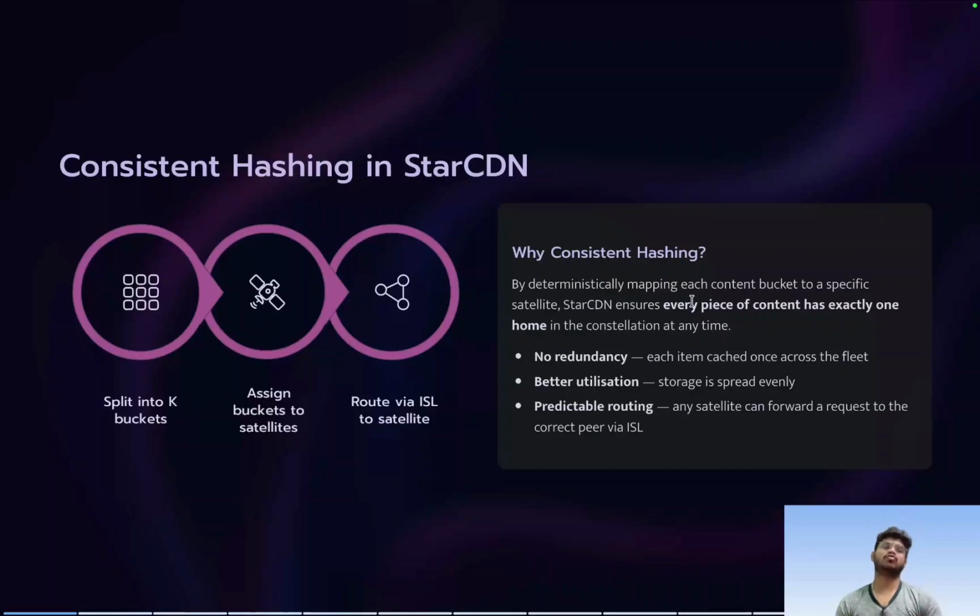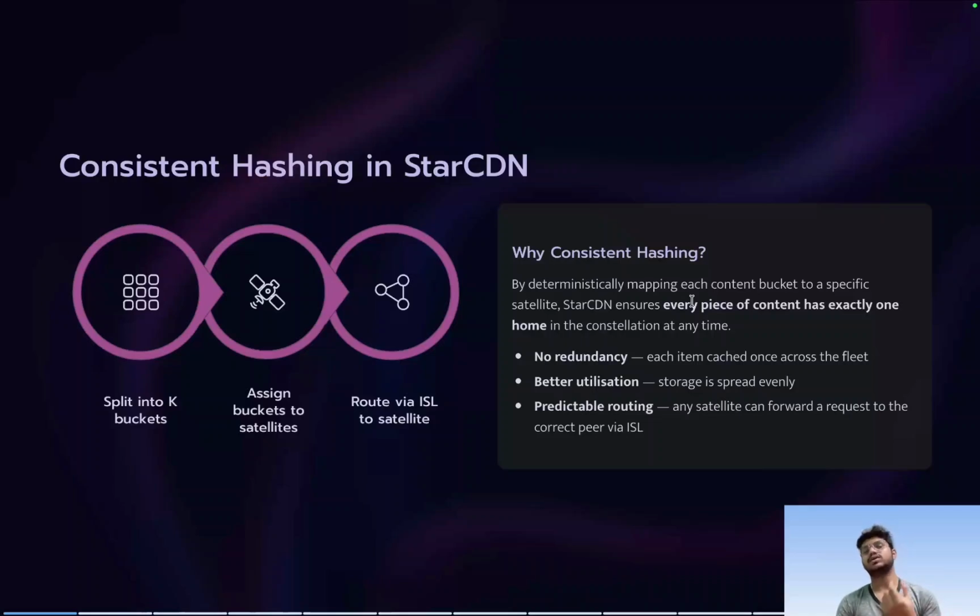So till now we have seen the core ideas behind StarCDN. Now we will see the main ideas that were used to implement this in the StarCDN paper. So the first algorithm that comes is consistent hashing. It splits the contents into k buckets, and this value of k is a hyperparameter that we need to fix at a particular value so that we get the maximum benefit, and how to choose that value we